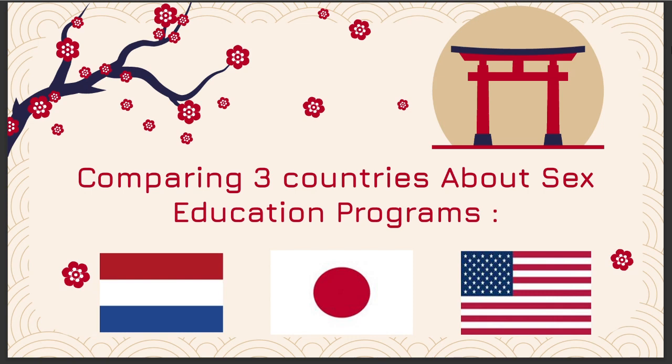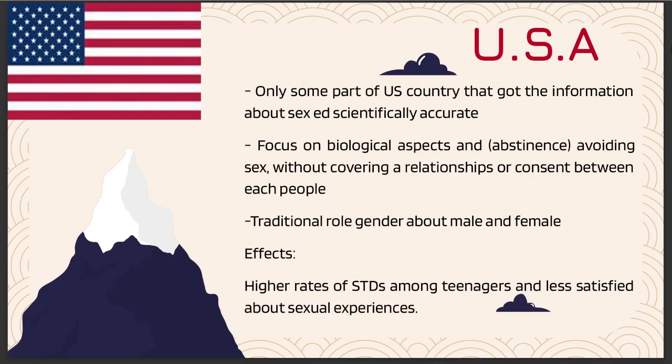But I want to talk about the sex education programs in these three countries: the Netherlands, Japan, and America. Starting with America, only some people get informed about sex education. They only talk about the biological aspect without considering consent or relationships, and they still hold traditional values about male and female. The effect is high rates of sexually transmitted disease, and people are less satisfied with their sex experience.